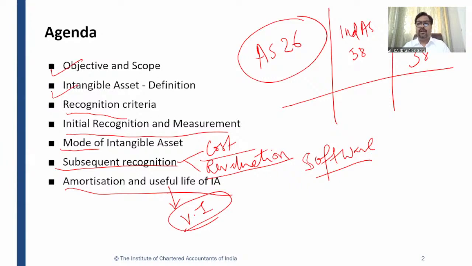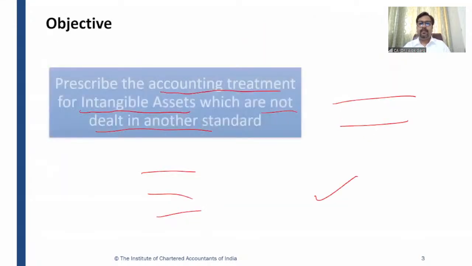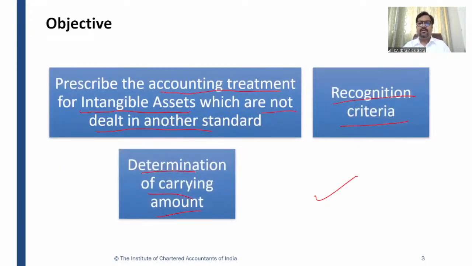Then we talked about government grants, right? Then we talked about exchange of assets as well. Then the second part is subsequent recognition, where we will be talking about the revaluation model, right? Amortization concept and useful life concept of intangible assets. Objective we have discussed. The objective of the standard is to prescribe the accounting treatment for intangible assets which are not dealt with in another standard.